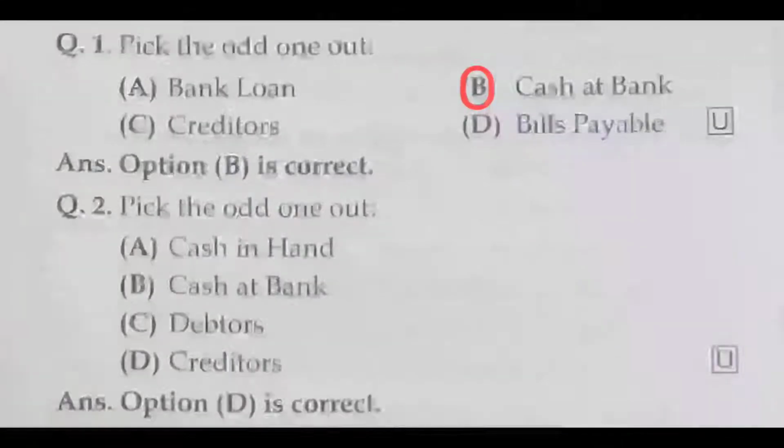Question number 2. Pick the odd one out. Cash in hand, cash at bank, debtors, creditors. Cash in hand, cash at bank, debtors all are assets, whereas the creditor is a liability. So the odd one out is option D, creditors, which is the correct answer.